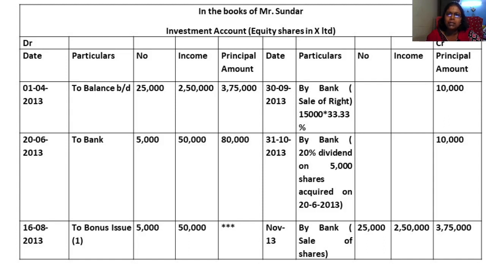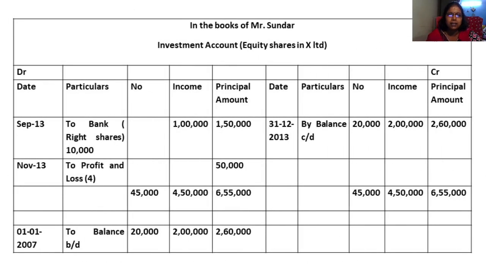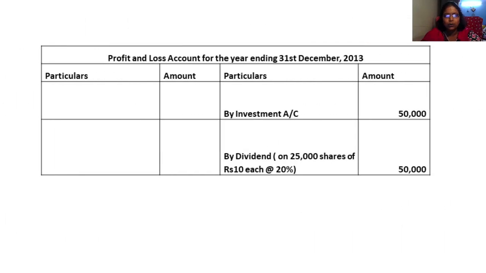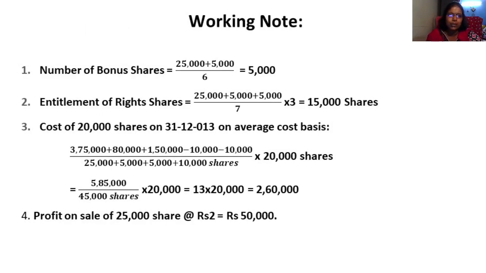So the remaining 66.67% is taken here. So that is sold as 15,000 into 66.67%, that into the rate will give you 10,000 shares at 15 rupees. So into 15, if you do it, you will get 1,50,000. When any kind of sale happens, you should calculate the profit. Here we can look at working note number 4 for calculation of profit.